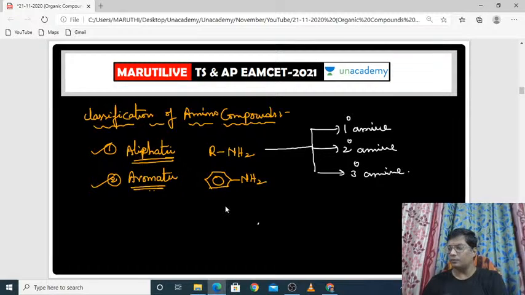Very good Joshnavi. It is not yes, cyclic and acyclic. Acyclic is nothing but aliphatic. Cyclic is nothing but aromatic. Cyclic lo aromatic malli untai. Aromatic ante benzene ring undali compulsory. Huckel's rule oka rule undi, dani satisfy cheyali. Chese then we can say that it is aromatic compound. Very good, nice. So aliphatic amines and aromatic amines.